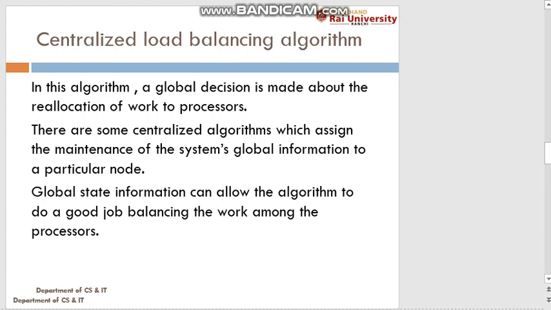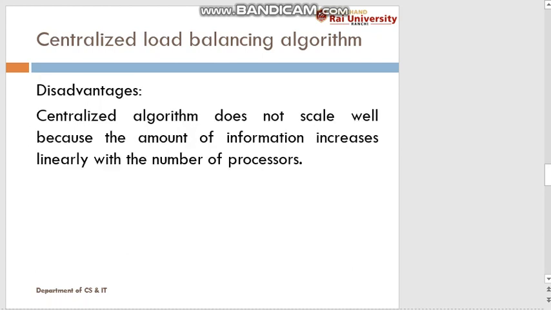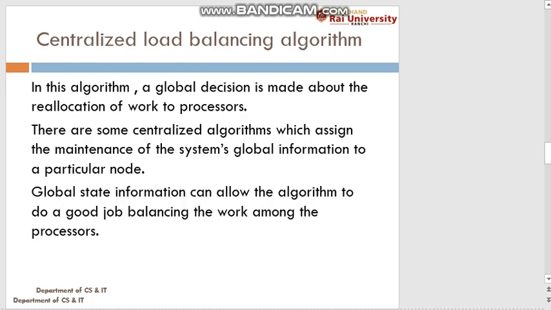However, first let's discuss the advantage. The advantage of the centralized load balancing algorithm is that we just have to select a particular node on which all the information will be stored. If we want information about which processor has how much load, then we can find it from that particular node.